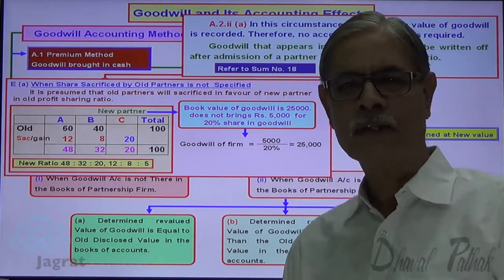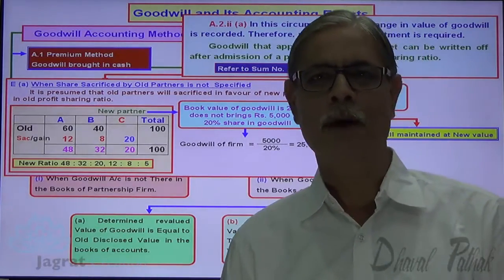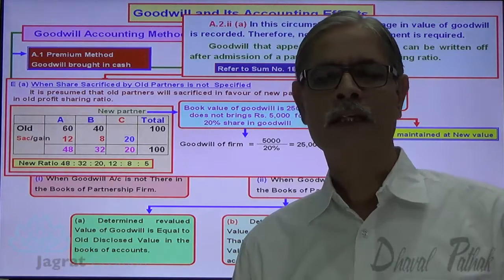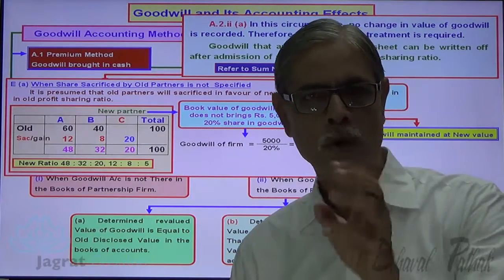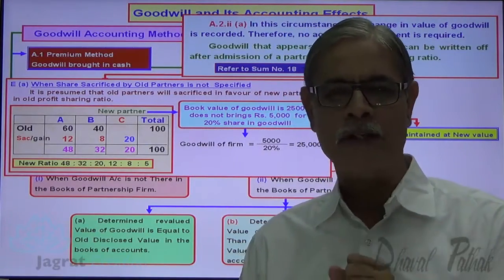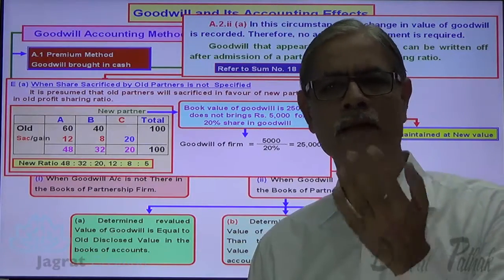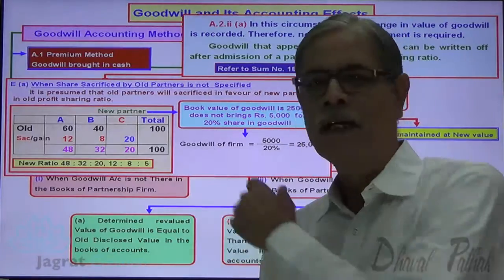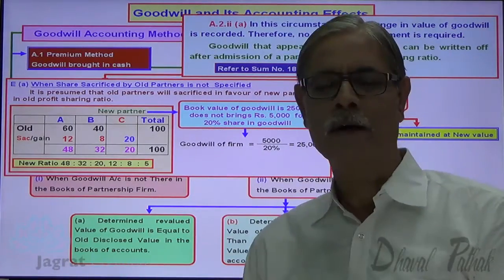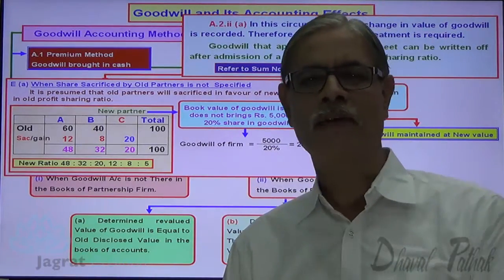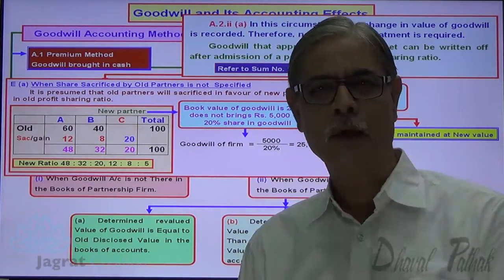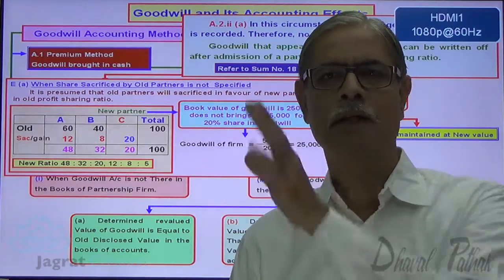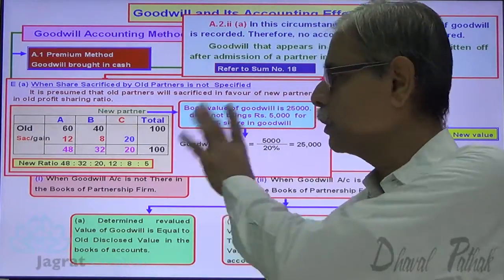But after admission, if partners decide to write off the amount of goodwill, they can write off in the new profit sharing ratio, that is 12:8:5. If they don't want to show goodwill in the balance sheet after admission, they should write off. And if they decide to write off, then A's capital account debit 12,000, B's capital account debit 8,000, C's capital account debit 5,000, to goodwill account credit 25,000. That entry gets recorded when it is decided to be written off, and that too in the new profit sharing ratio. This is how it should be done.